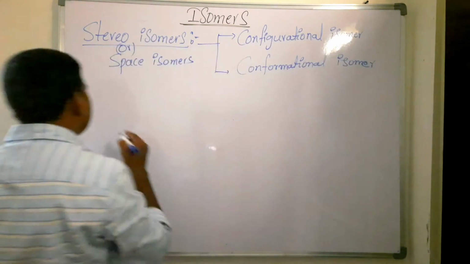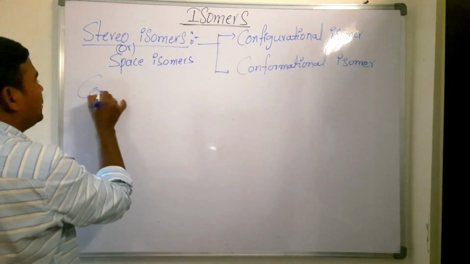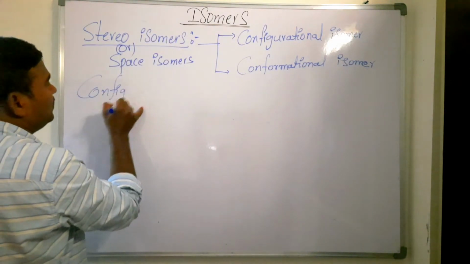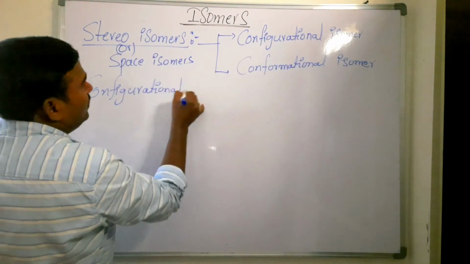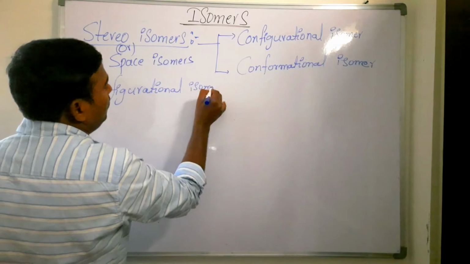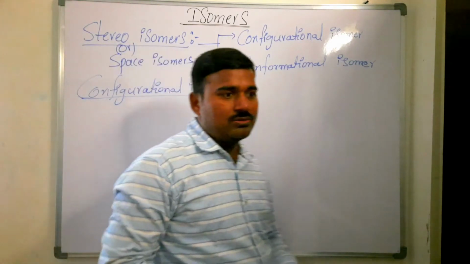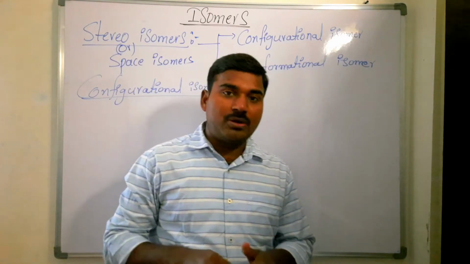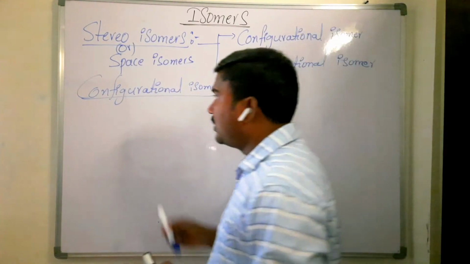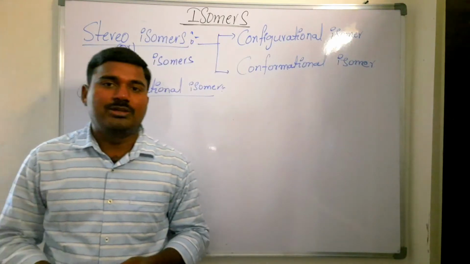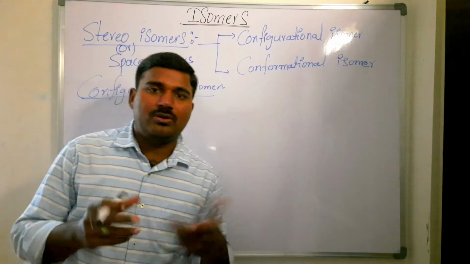So what is meant by configurational isomers? These isomers are formed when there is no rotation of a bond in the molecule. If there is no rotation of a bond, then we get configurational isomers. So there is some restriction in the C-C bond rotation.